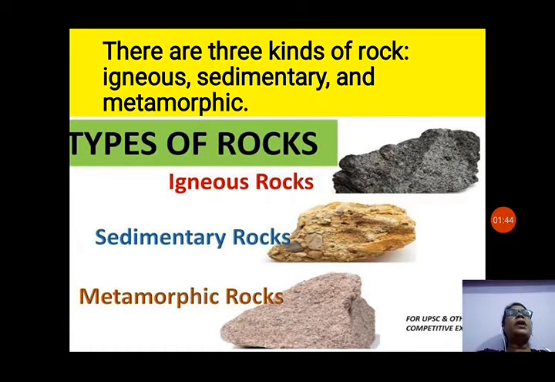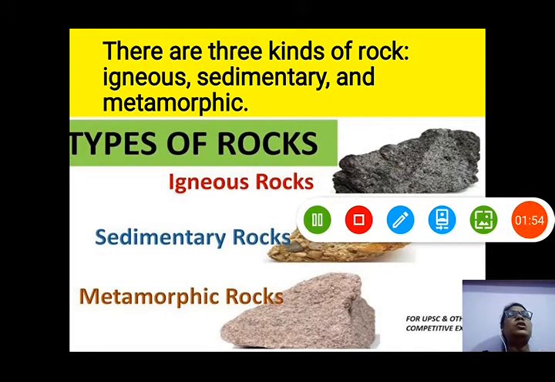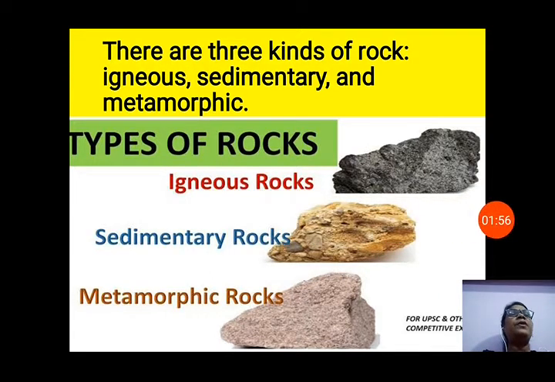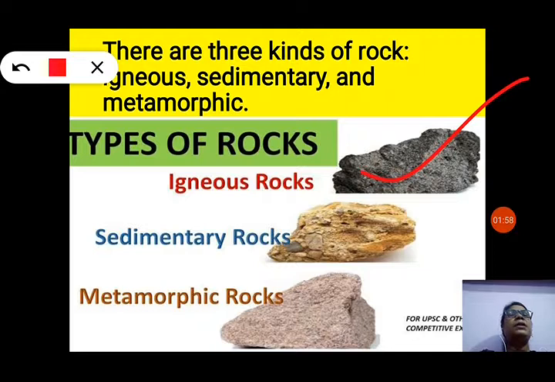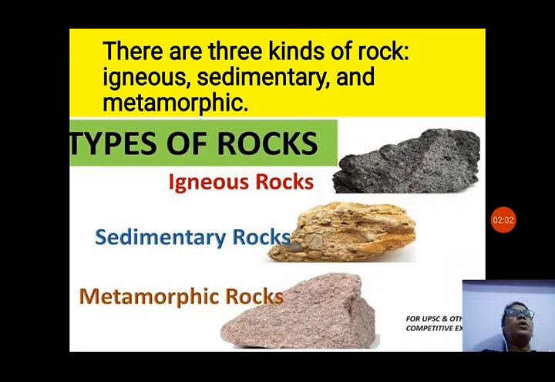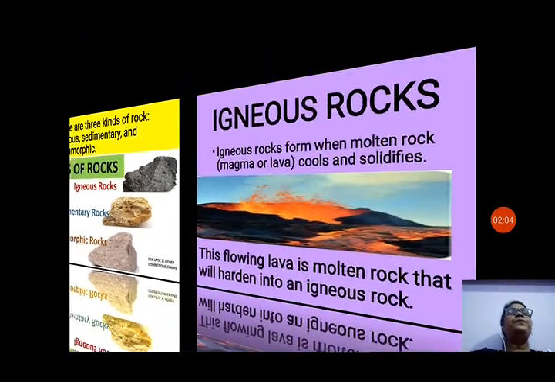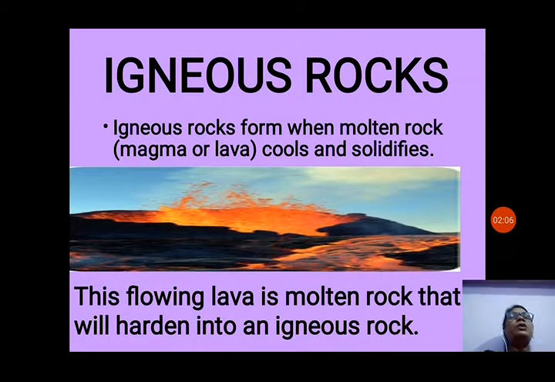So let us see about types of rocks. There are three kinds of rocks, mainly igneous rock, sedimentary rock and metamorphic rock. You can see the picture also, here given picture. So the first one is igneous rock, one picture is given here. You can see, second is sedimentary rock, third is metamorphic rock. So let us see about all of these one by one. So first we will see about igneous rocks.